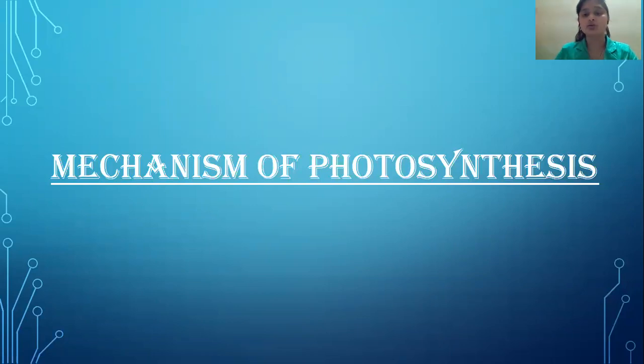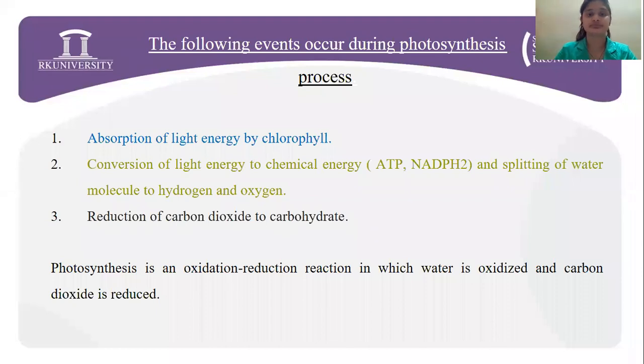The raw materials used for photosynthesis are carbon dioxide and water. And also, in photosynthetic plants, the hydrogen donor is water, and the source of oxygen released is also water.